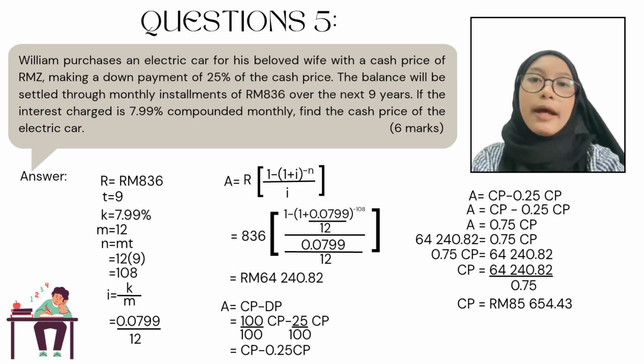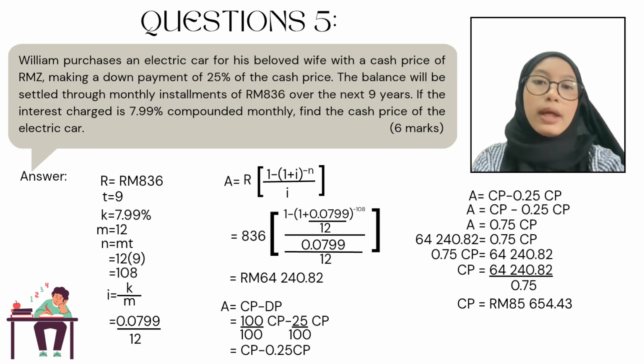The third step is to relate the loan amount to the cash price. The down payment stated in the question is 25% of the cash price. So, the loan covers 75% of the cash price. A is equal to CP minus 0.25 CP, which is equal to 0.75 CP. That's how we calculate it.